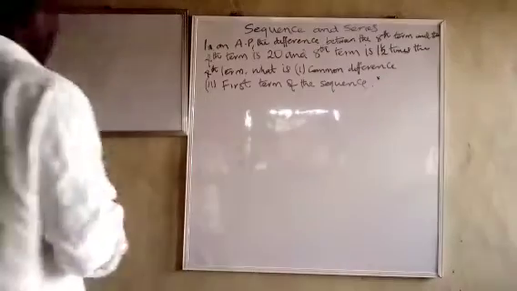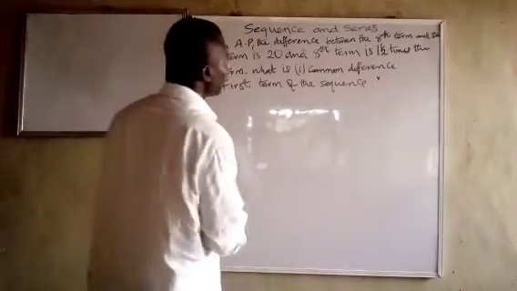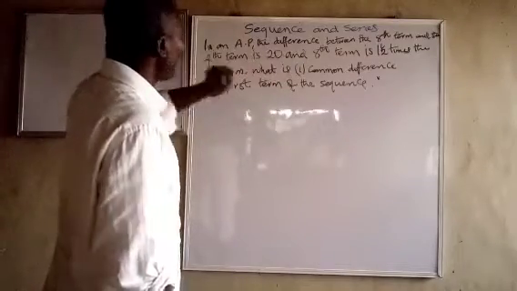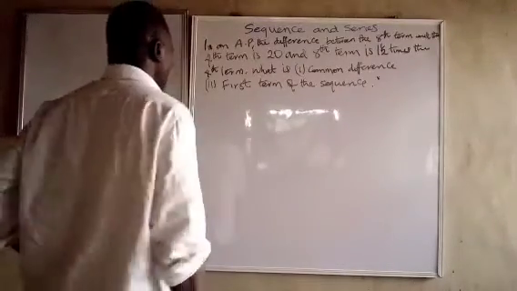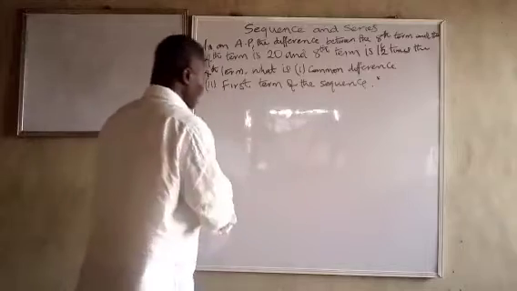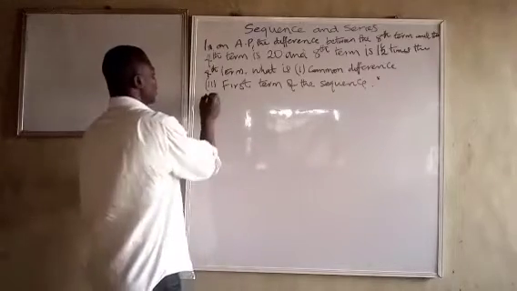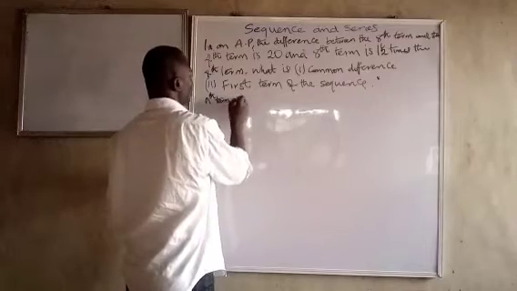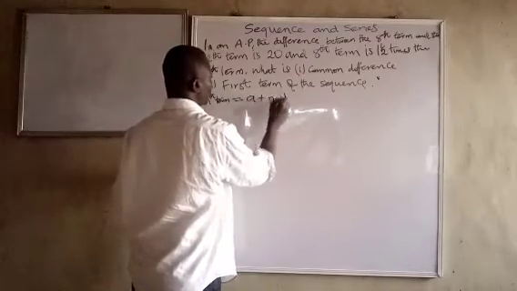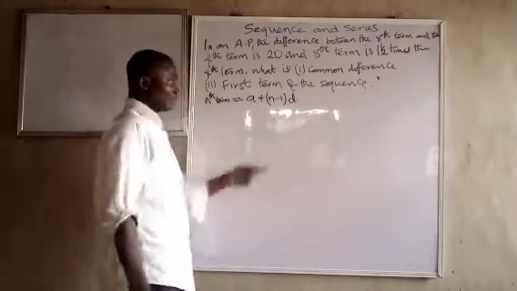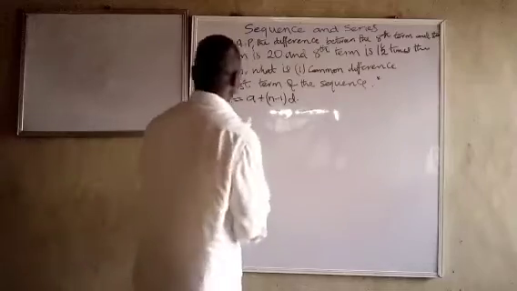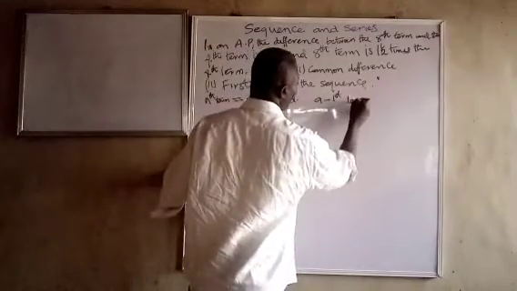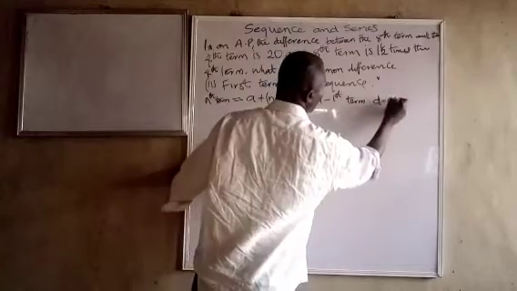So let's see this one quickly. In an AP, the difference between the 8th term and the 4th term is 20, and the 8th term is 1.5 times the 4th term. What is the common difference and the 4th term of the sequence? So you can see, all you need to apply is the formula. You know that the nth term is equal to A plus (n minus 1) into d. Here d is the common difference and A is the first term.